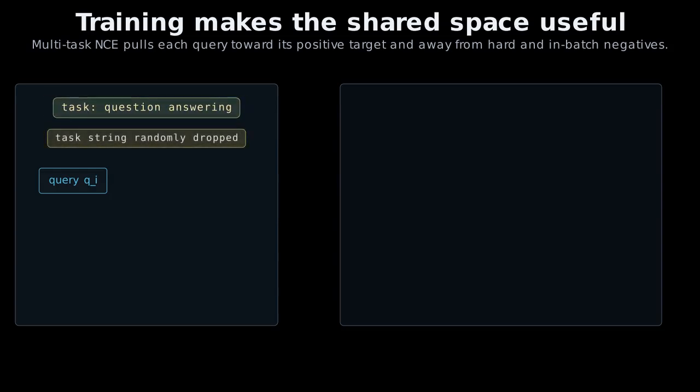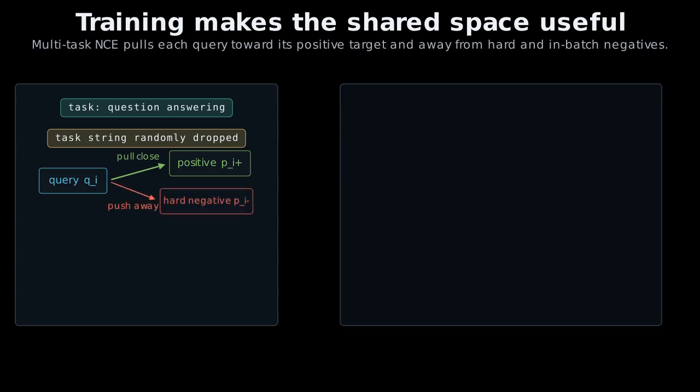The positive pair is the attraction force. The hard negative teaches that topical similarity is not enough. In-batch negatives make every batch a miniature retrieval problem, not just one pairwise comparison. The loss formalizes that contest. The positive must win against hard and batch negatives.